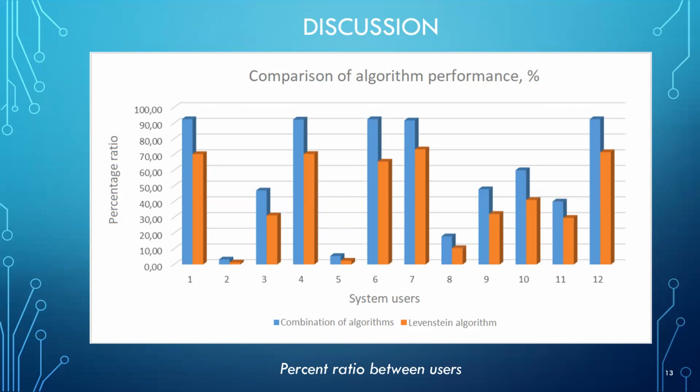Being implemented, they are respectively compared. The diagram, which you can see, demonstrates that the combination of algorithms is more efficient and accurate by about 25–30%, compared with the usual Levenshtein one.